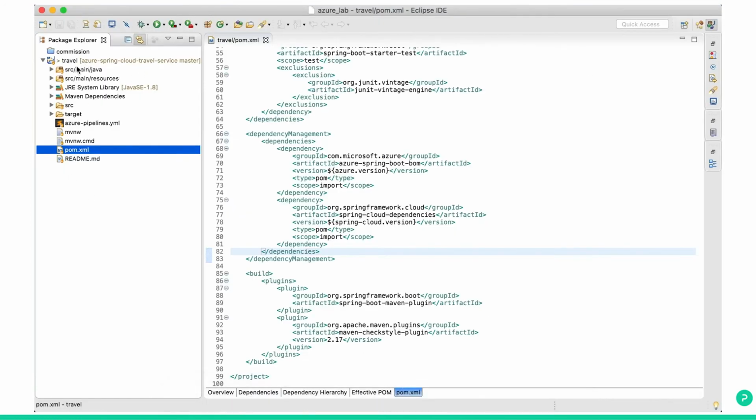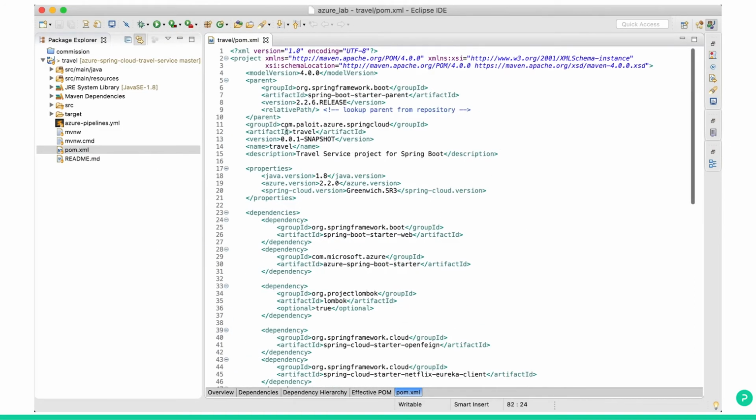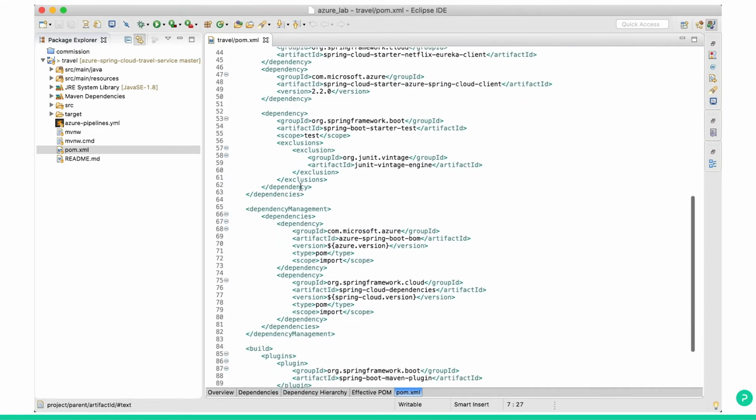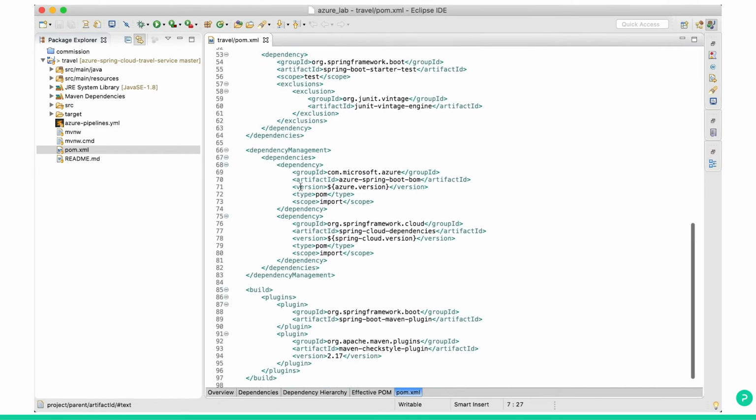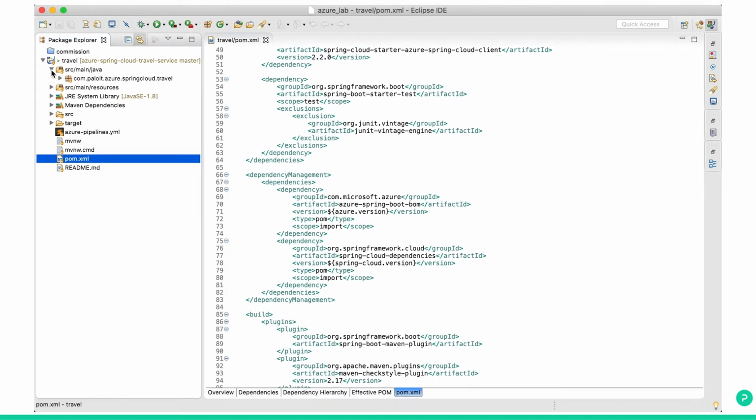So this is in my Eclipse. This is the travel application. You can see the POM XML. It's straightforward. It has the cloud, artifact ID, version, and the Spring Boot starter. It's the same simple Spring Boot POM XML, nothing extra. I'll show you two properties which we are using, cloud related configuration to enable discovery and the service binding. Let's go through the application a little bit.